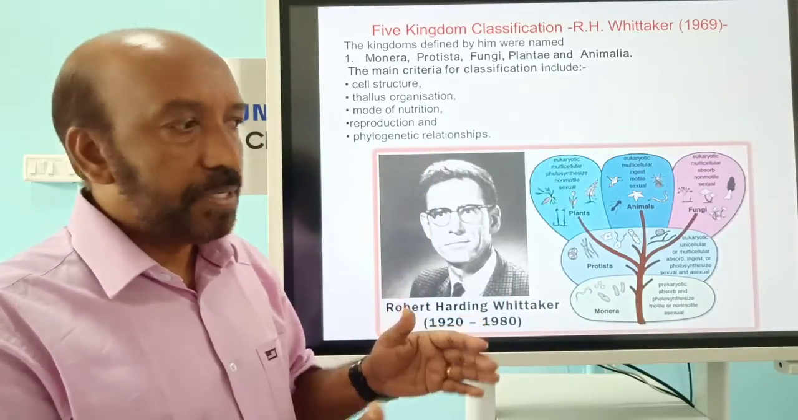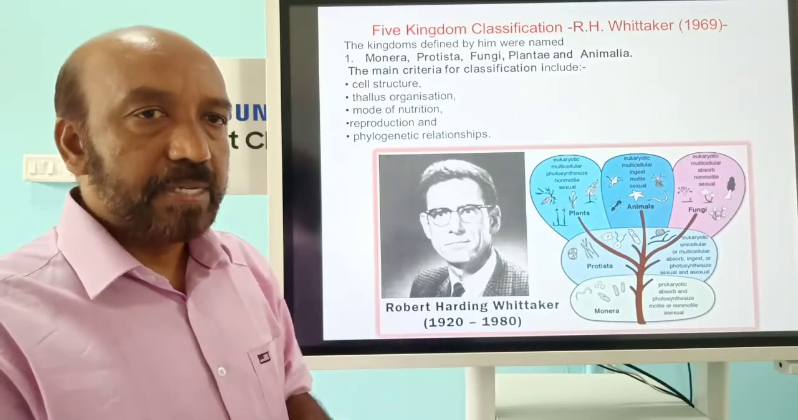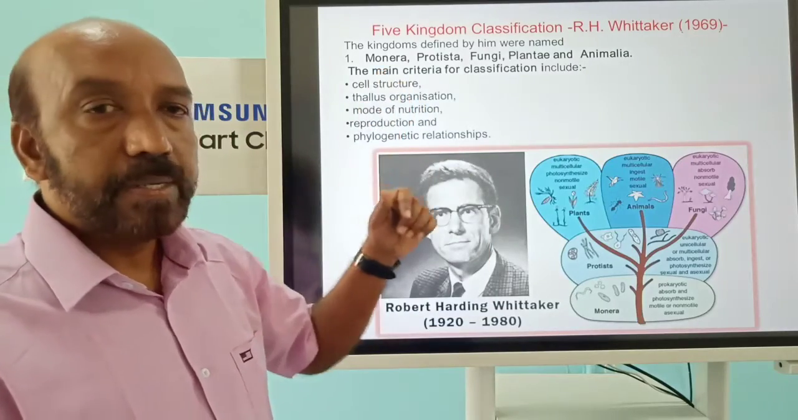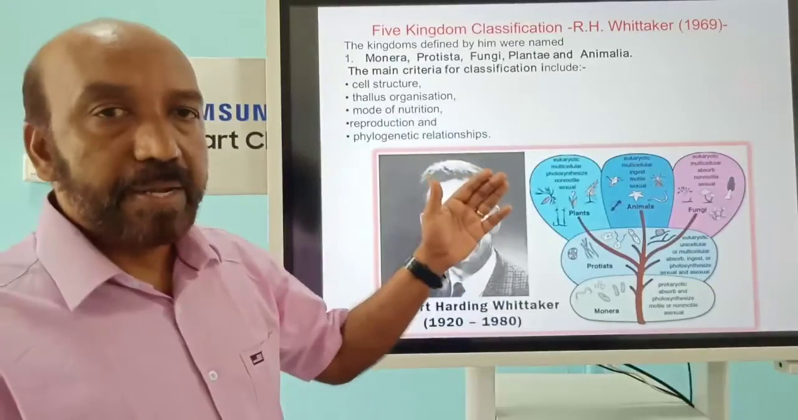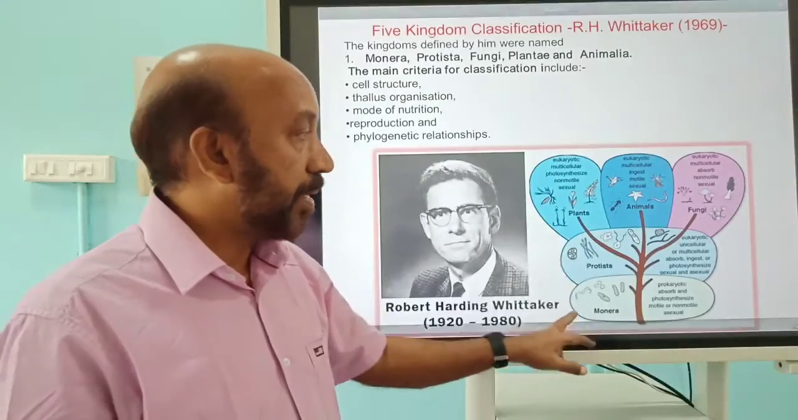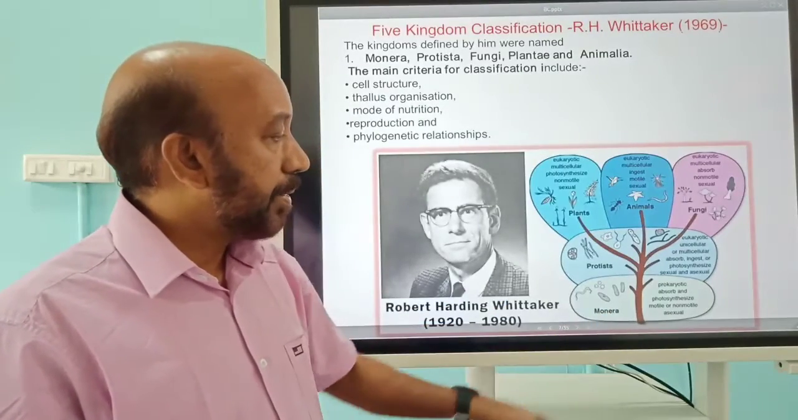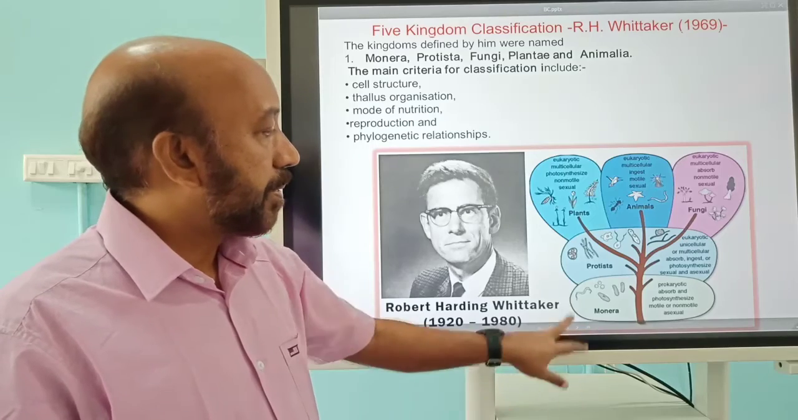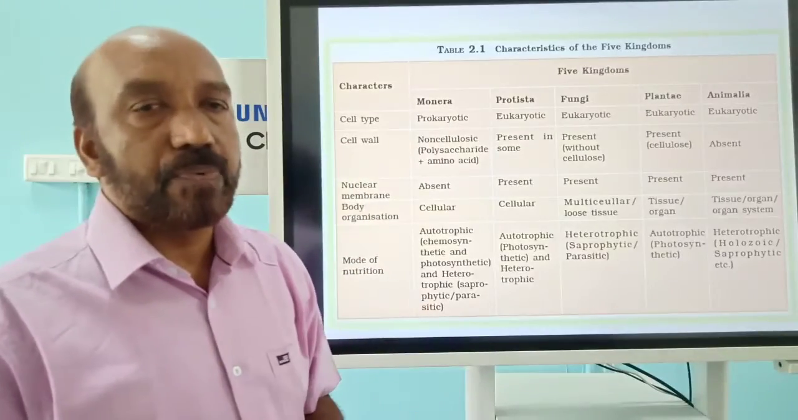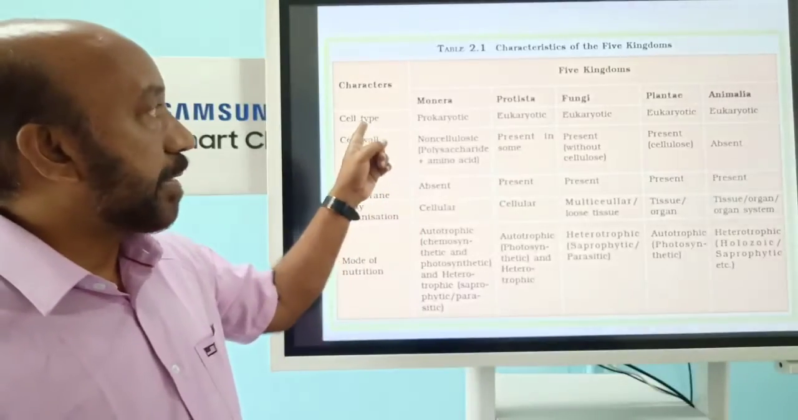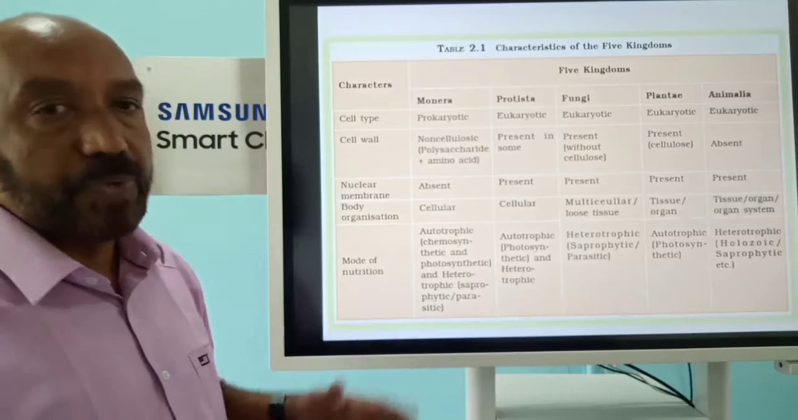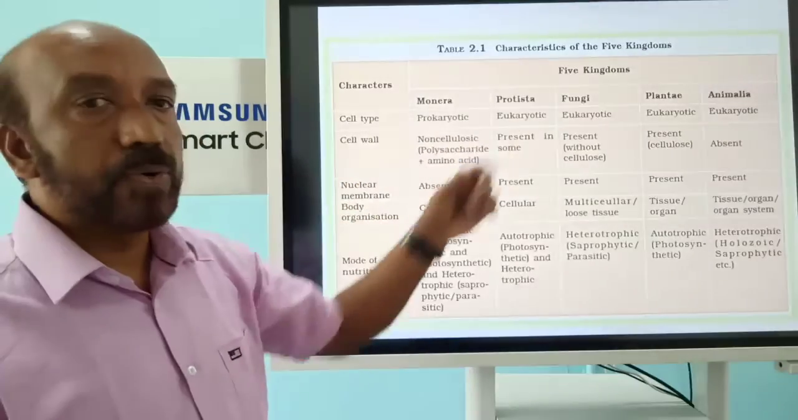He made the classification from simple to complex level, where simple organisms are modified into complex ones. And the 5 kingdoms are Kingdom Monera, Kingdom Protista, Kingdom Fungi, Kingdom Plantae and Kingdom Animalia. The name of the scientist is R.H. Whittaker, the 5 kingdom classification. Here you can see the diagram. Next, if you are observing, we can see the entire picture of the features of all the kingdoms. Here we can see the cell type, cell wall, nuclear membrane, body organization and mode of nutrition. And the first one we can see is whether they are prokaryote or eukaryote.